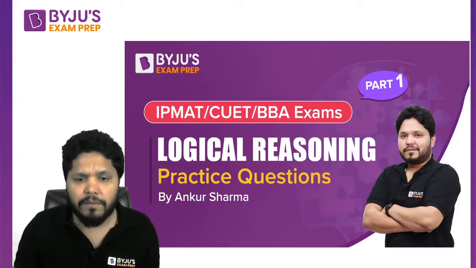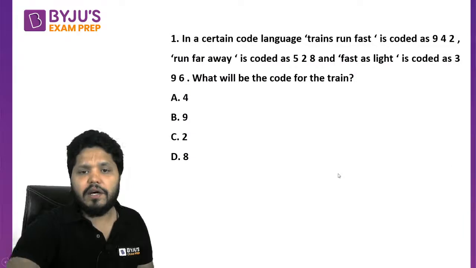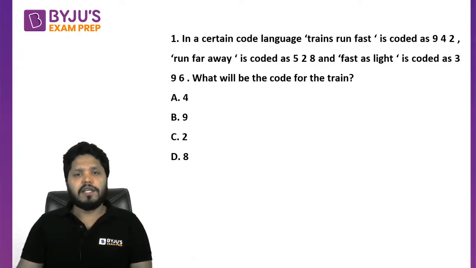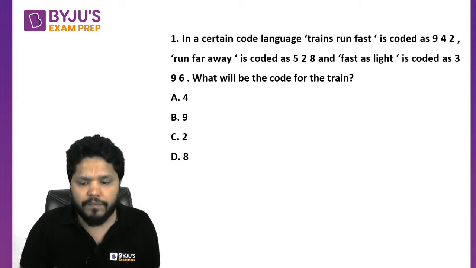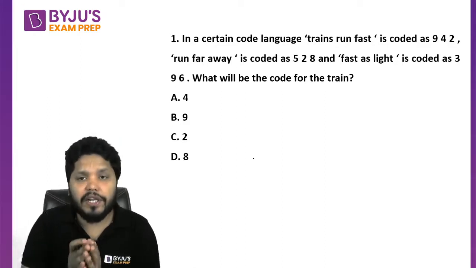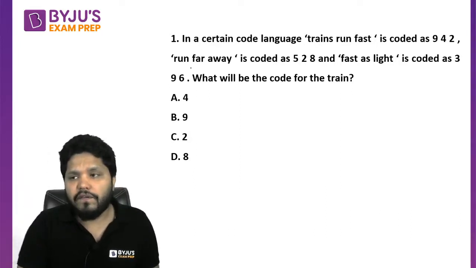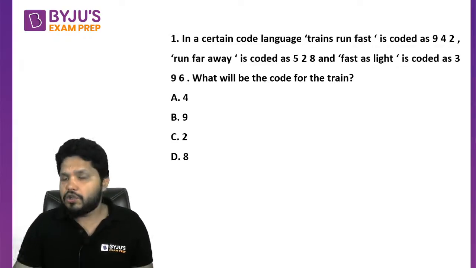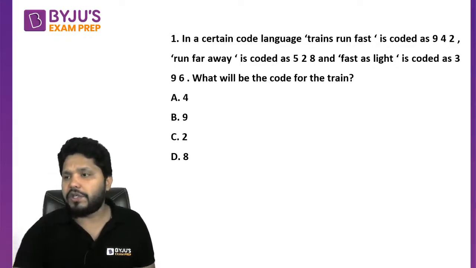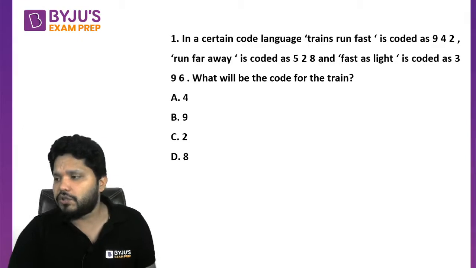Let's begin with the first question that is on your screen now. What is the question, sir? In a certain code language, train runs fast is coded as this, run far away is coded as this, fast as light is coded as this. So what will be the code for the train? That's the question. We need to identify the code for the train. Just try it yourself, take 15 seconds. Very easy question to start with. So just try first.